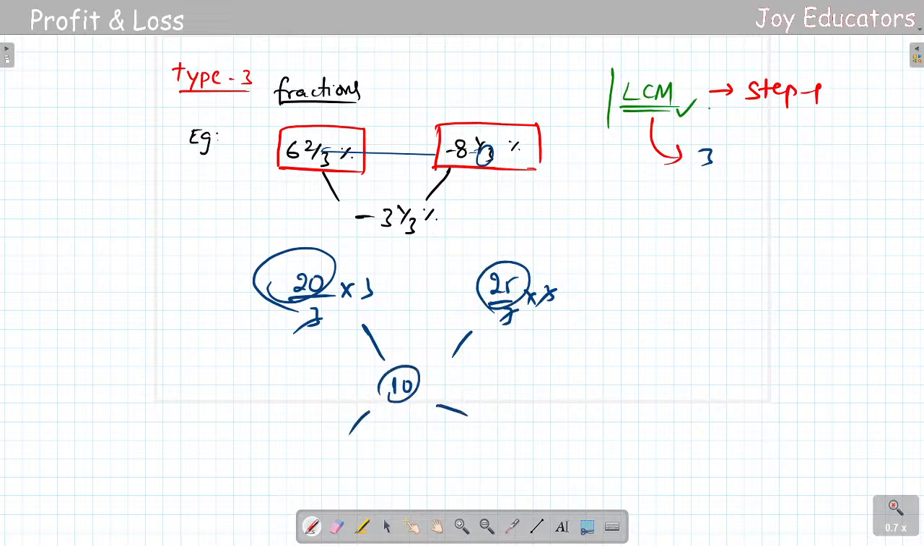So 25, 10. Because it's minus over here, I'll just add these two. So 25 plus 10, both have the same symbols, so I'll just add. 25 plus 10 is 35, and 20 minus 10, I'll just subtract, it's 10. Okay, this is the ratio.